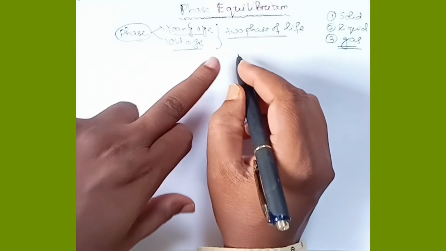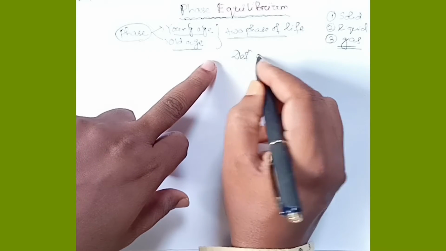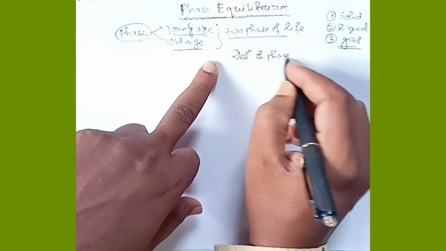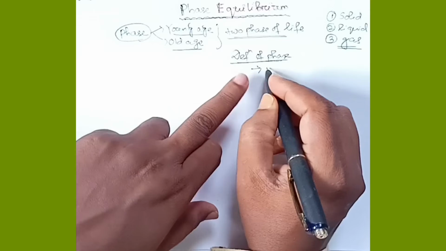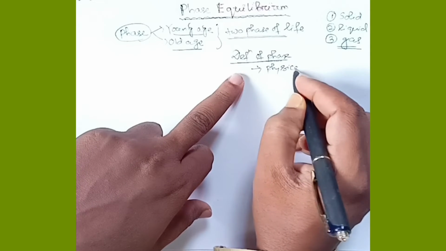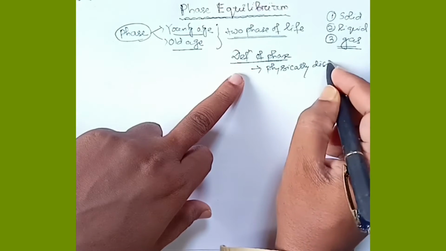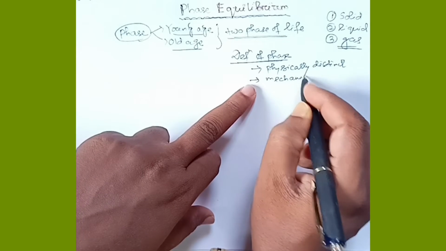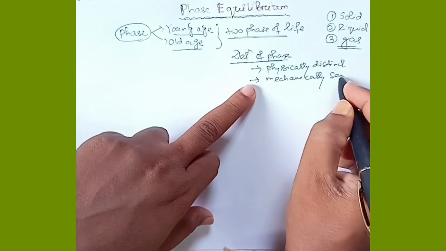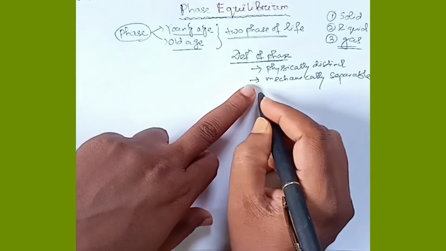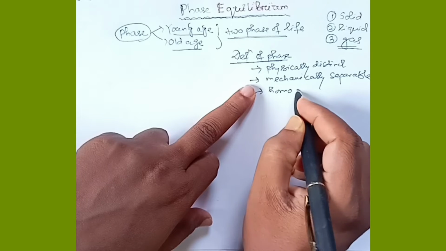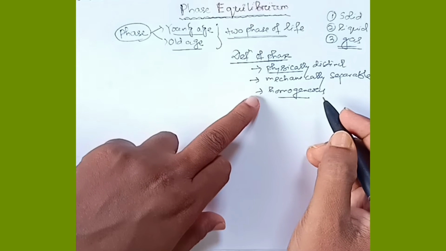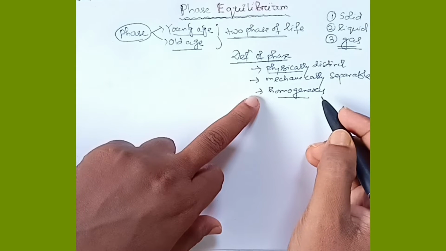If we define phase, what will the definition be? The definition of phase is: a physically distinct, mechanically separable and homogeneous substance.